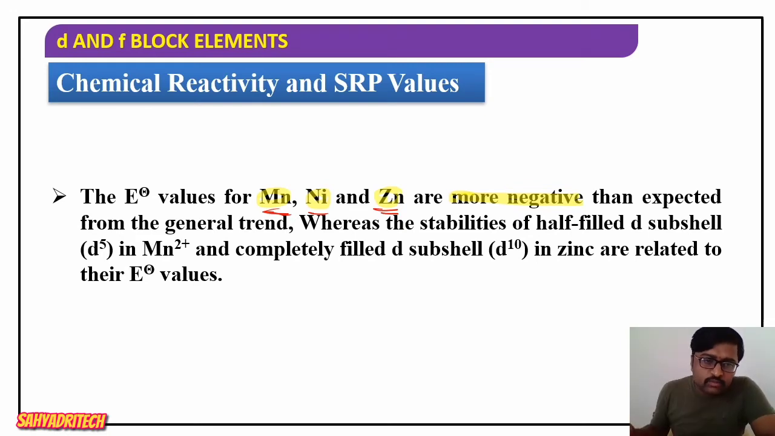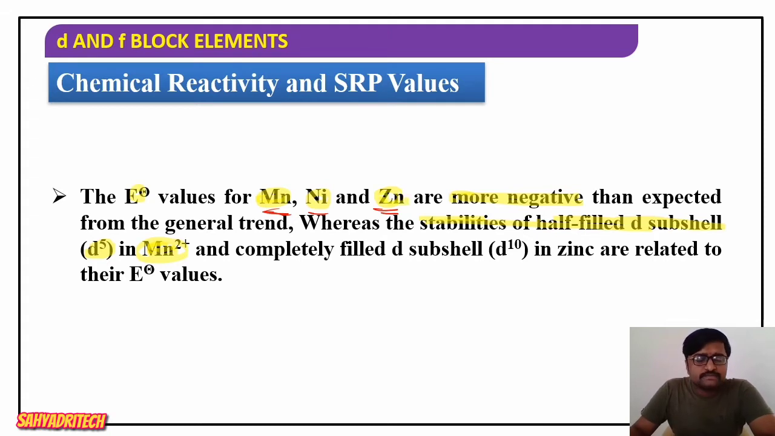In the case of manganese and nickel, I already specified why we get more negative E naught values than expected. In the case of Mn2+, it is because of the stability of the half-filled d configuration, that is the d5 configuration. After losing two electrons, Mn gets a half-filled d5 configuration, which is more stable. So we observe a more negative E naught value than expected.